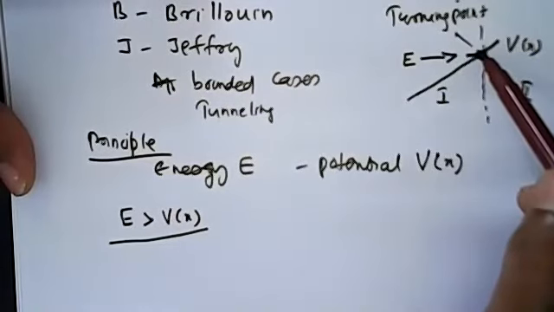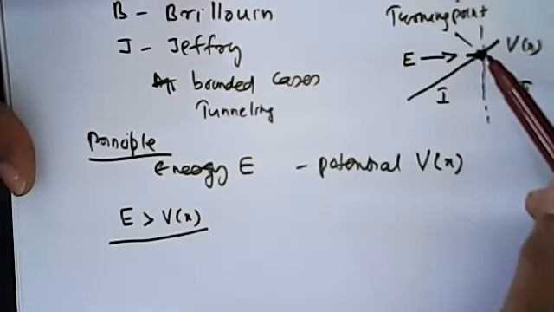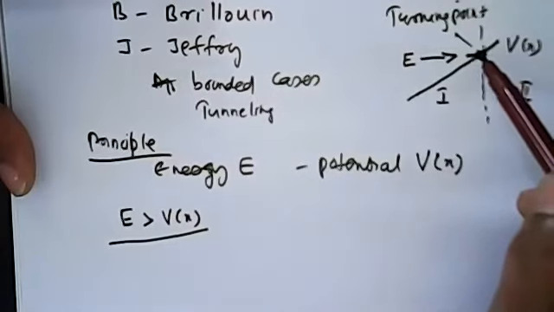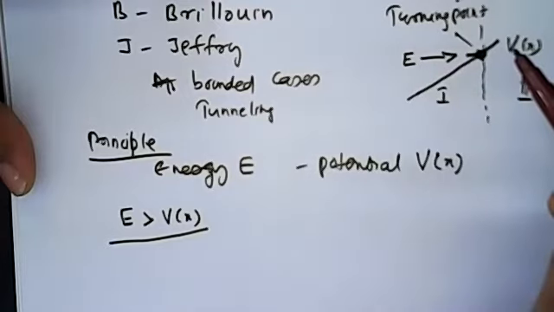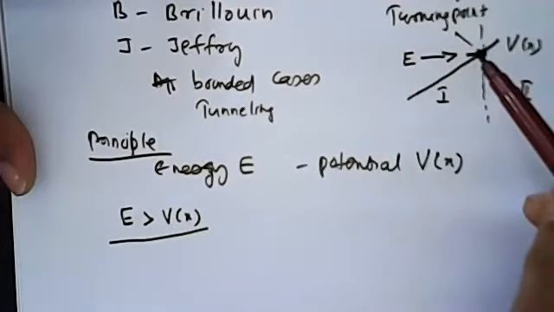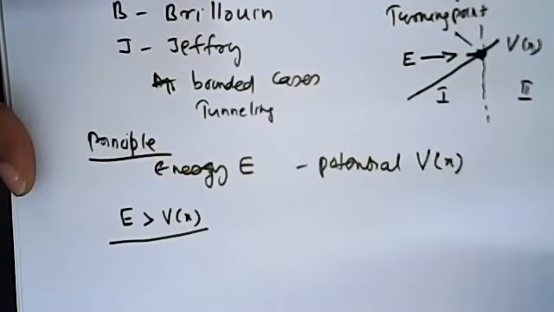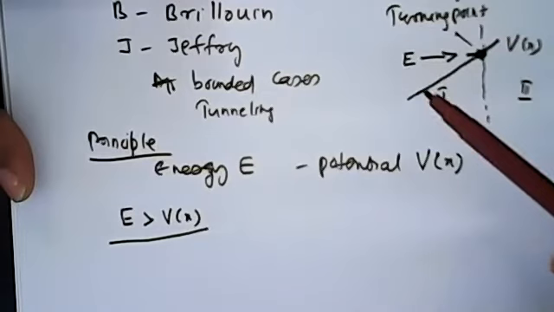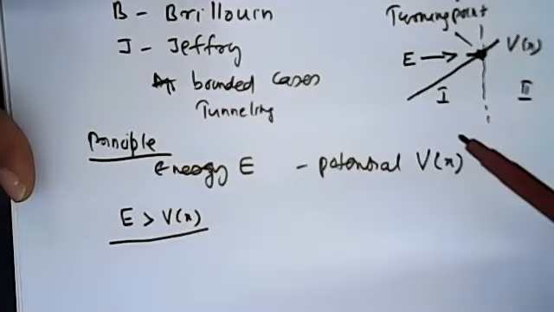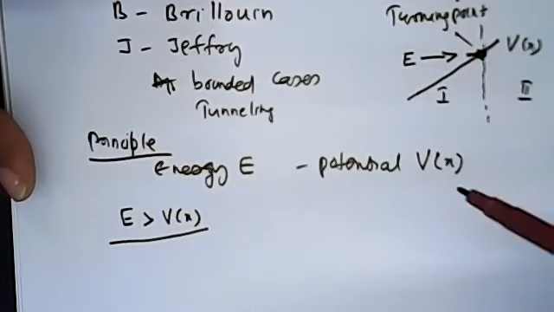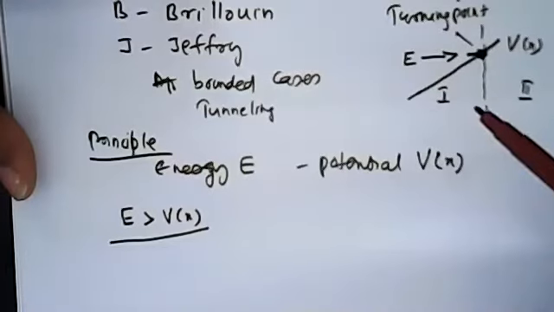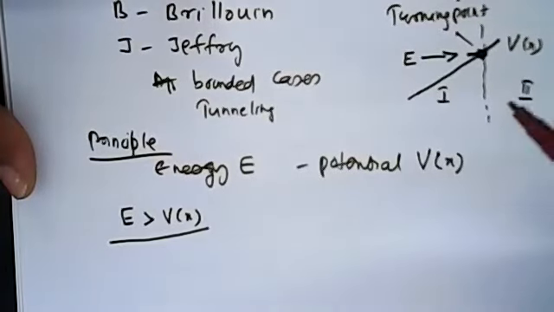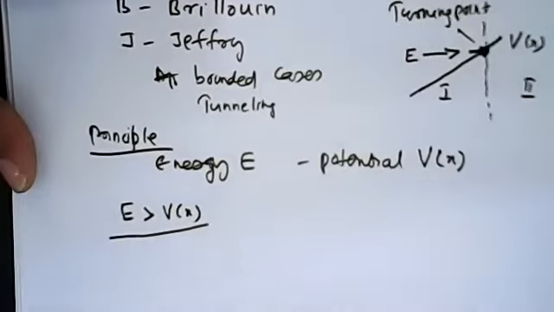And the point is where E equals V. What is the speciality of this point? At this point, E becomes almost equal to V. That point is known as the turning point. So we have learned three new concepts. One is the turning point, where E equals V of x. Then the classical region, that is E greater than V of x. Then the non-classical region, that is E less than V of x. I think that is clear.